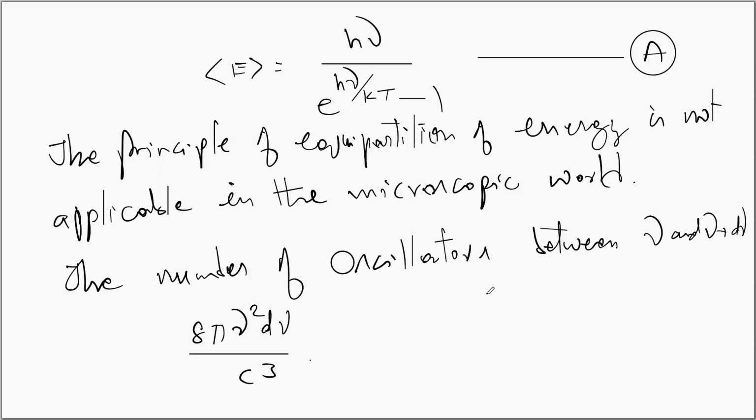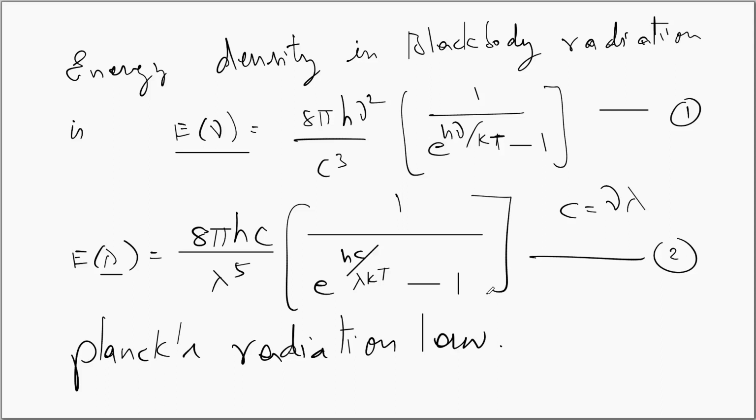Since we know the number of oscillators between the frequency range nu and nu plus d nu as 8 pi nu square d nu upon c cube, we have written the energy density in a blackbody as E nu is equal to 8 pi h nu cube upon c cube into 1 over exponential h nu upon kT minus 1.